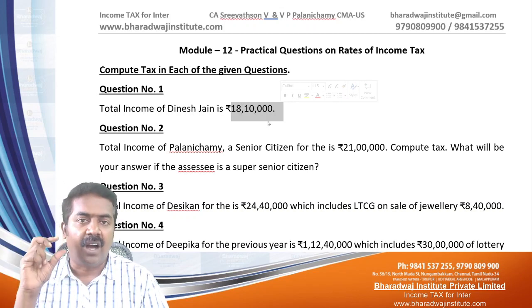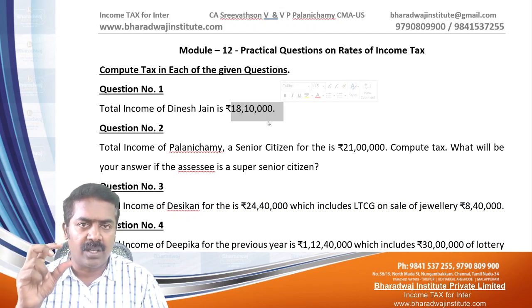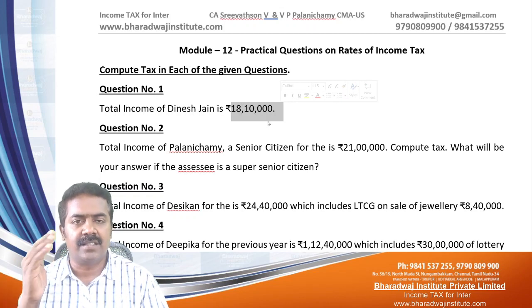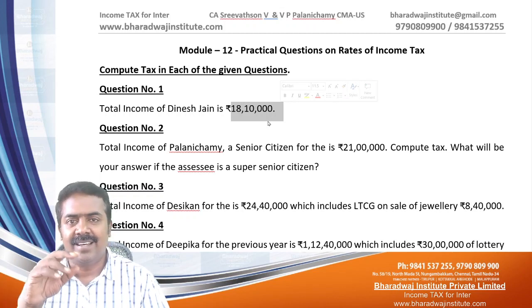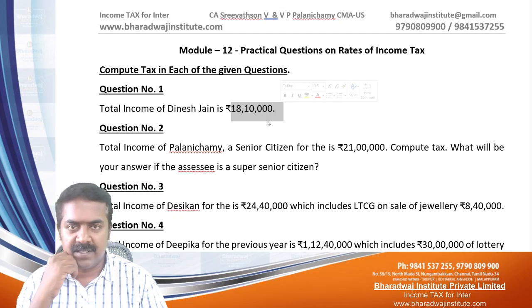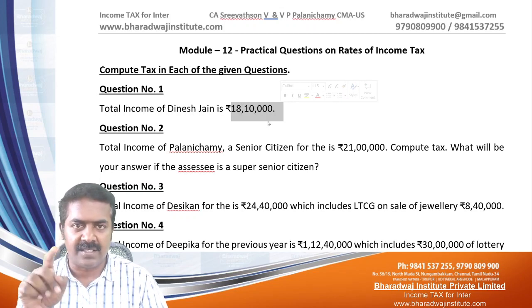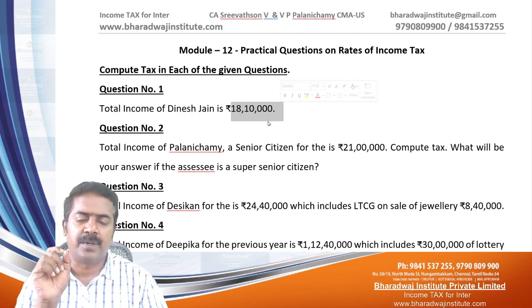You have to add up on the total tax. On the total tax, add surcharge, that is HEC, health and education cess 4%. You work out the tax using the slab. Thereafter, add 4% HEC.